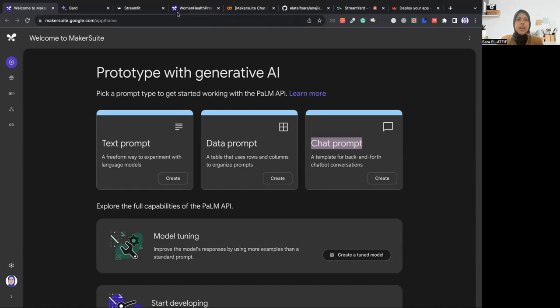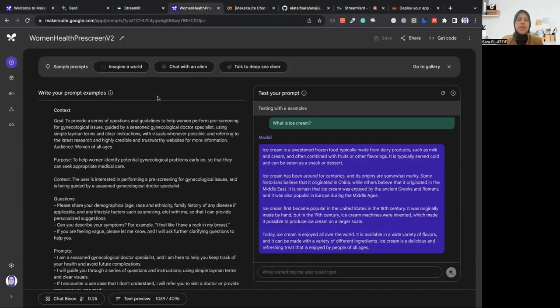The project I'm developing uses the PaLM API, the model trained to do these kinds of conversations. What I'm trying to develop is a conversational AI tool that can help women answer some of their health questions and do regular checkups.